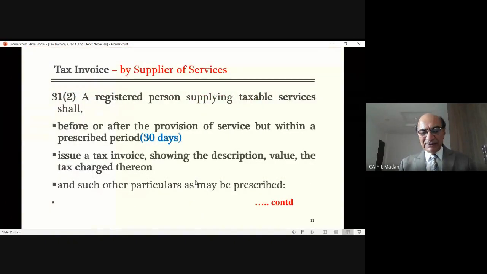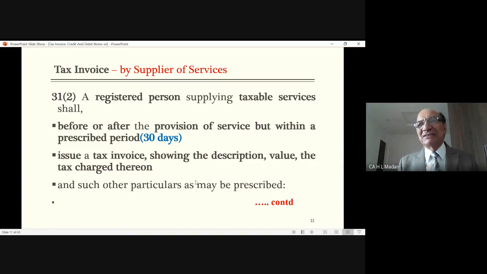Now, so far we have discussed issuing of tax invoice in case of supply of goods. Now we come to supply of services, because there is a difference between supply of goods and supply of services. What is the difference? In case of supply of goods, delivery is possible. In case of supply of services, no delivery is possible. Only you are to render the service.